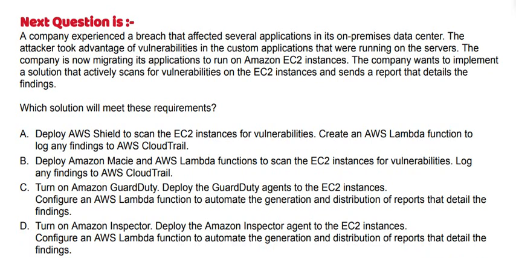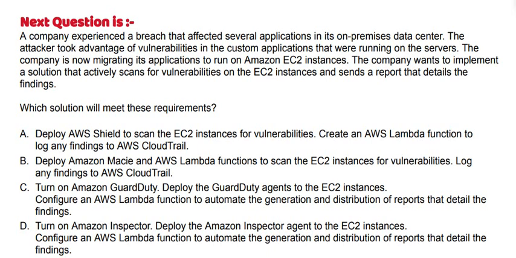Log any findings to AWS CloudTrail. Option C: turn on Amazon GuardDuty. Deploy the GuardDuty agents to the EC2 instances. Configure an AWS Lambda function to automate the generation and distribution of reports that detail the findings.